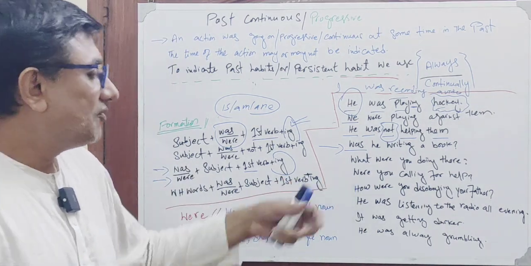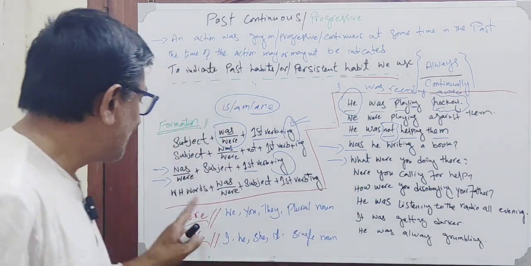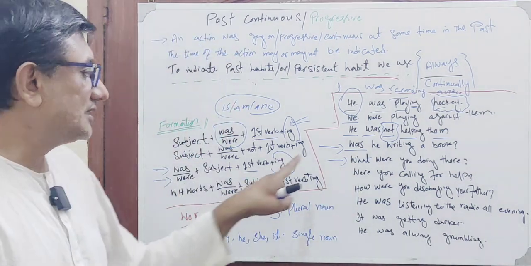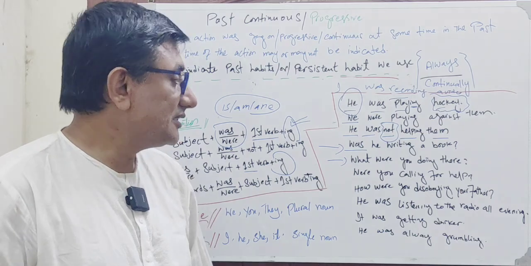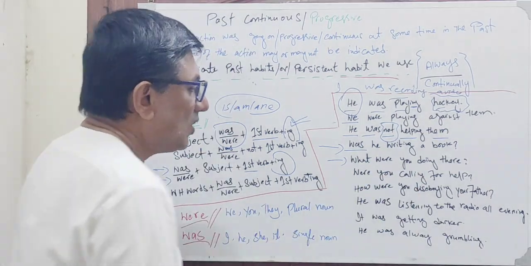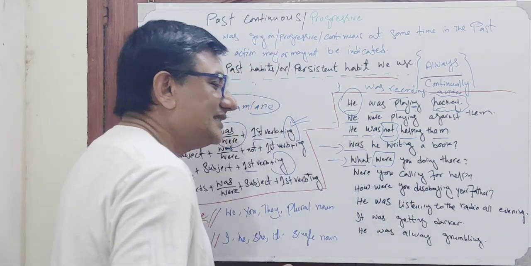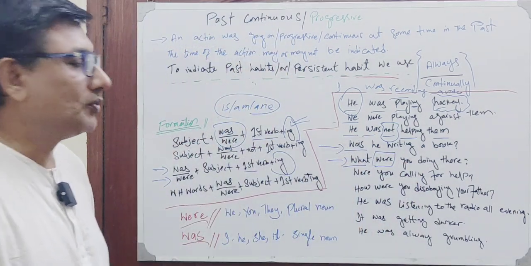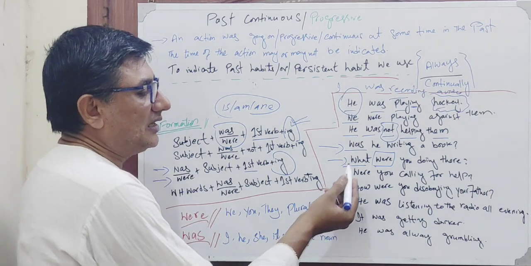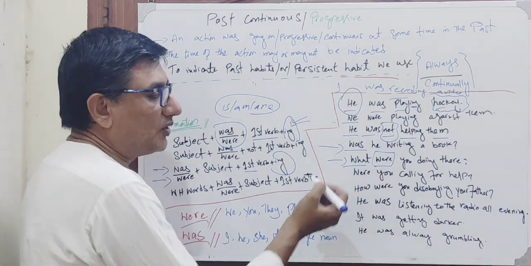Now after that we have WH words like what. Again, जैसे कि आपको बताया गया था कि WH words आ जाएं, they will be used in the beginning of a sentence. What were you doing there? आप वहां पे क्या कर रहे थे? What is a WH word and where? So there is a question that comes into your mind: how will we identify that alongside what we will be using was or were?